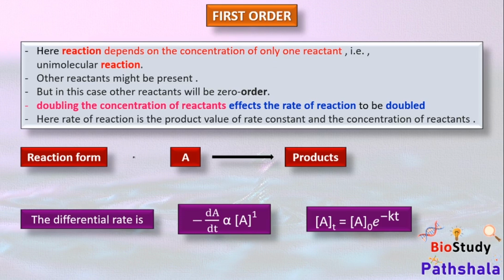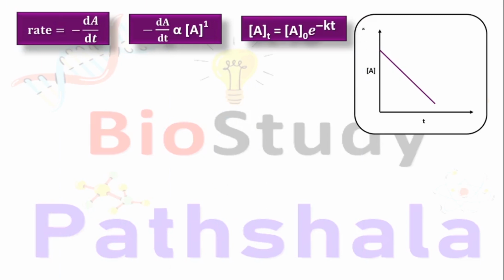In this case, the reaction form is A to products. A is the reactant, and the differential rate in terms of the reactants is minus dA/dt varies as A to the power 1, and after integration we will obtain this formula. So we will see again how we can obtain this formula from this one. As you can see, this is the graph of a first order reaction. Here it should be ln A. Sorry, this is a typing mistake. So again we will see how from this formula we obtain this kind of formula.